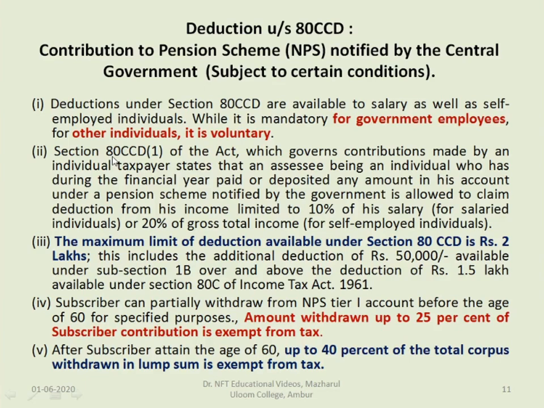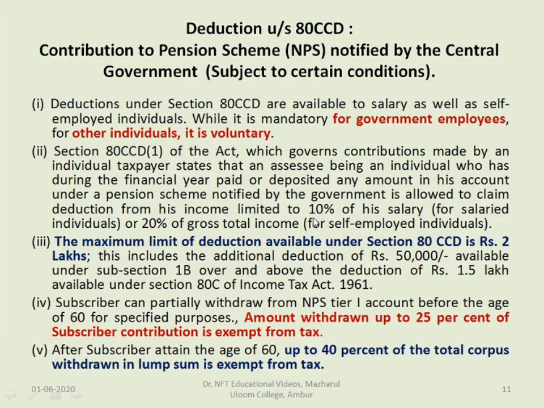Section 80CCD subsection 1 of the Act, which governs contributions made by an individual taxpayer, states that an assessee being an individual who has during the financial year paid or deposited any amount in his account under the pension scheme notified by the government is allowed to claim deduction from his income limited to 10% of his salary.